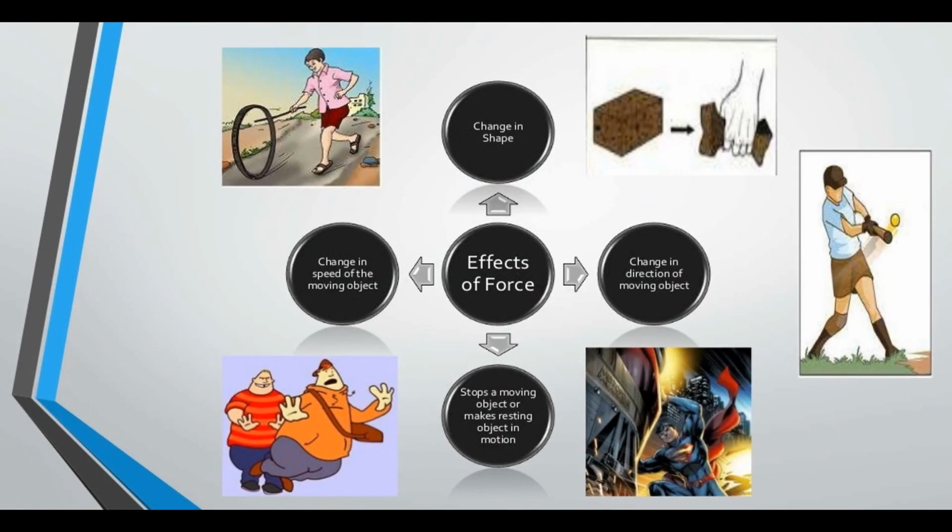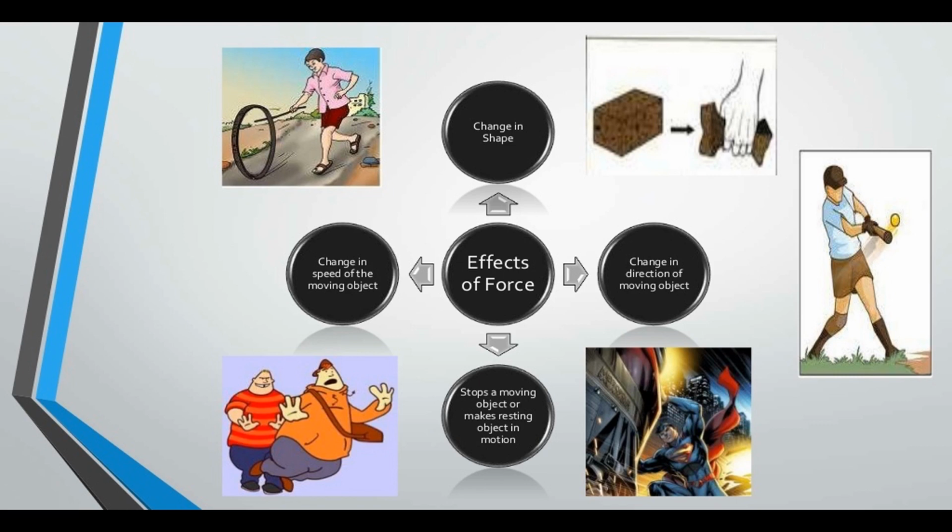Here we illustrate the effects produced by force. For example, in the case of a change in the speed of an object, a player can stop a moving ball by exerting force on the ball in the opposite direction of its motion. Thus, a force can change the speed of an object, making it move slower or faster.